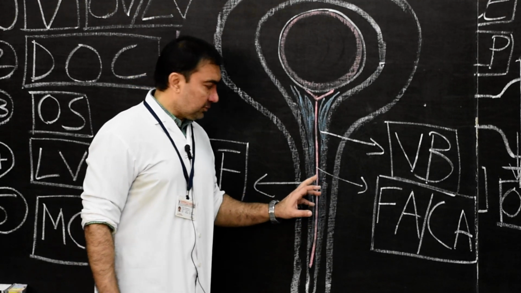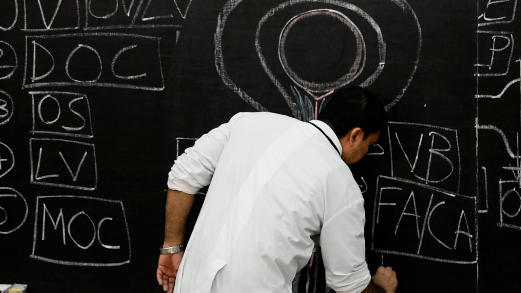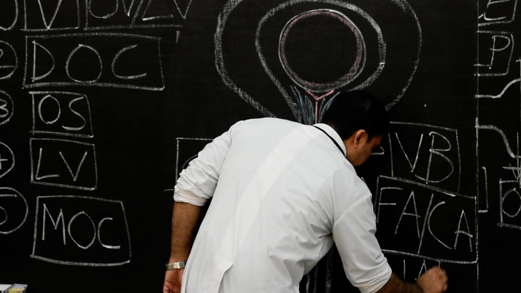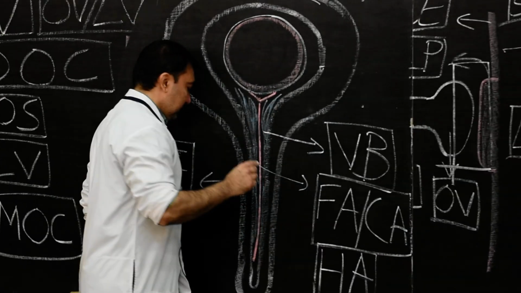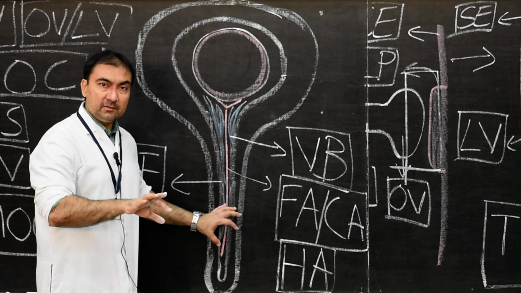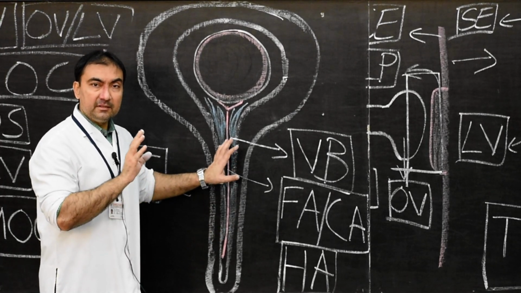So this hyaloid artery is present in the fissure which is known as choroidal fissure. Later on it will be known as hyaloid canal.